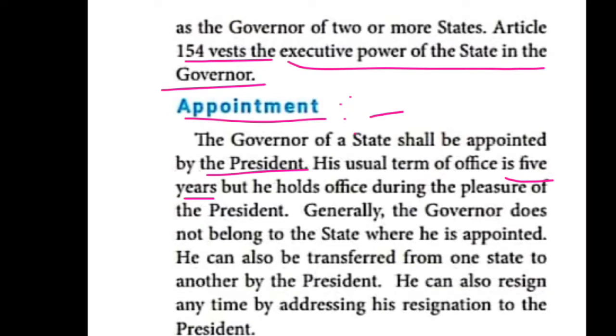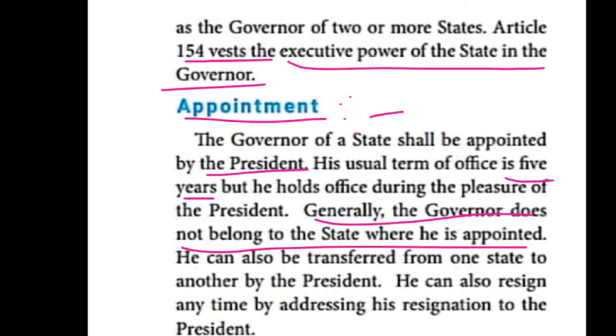The next point: generally, the governor does not belong to the state where he is appointed. Just before, I told you about our governor, Banwari Lal Purohit. He belongs to Maharashtra, but he is working as the governor of Tamil Nadu. He cannot work as the governor of Maharashtra. So that is the point here.